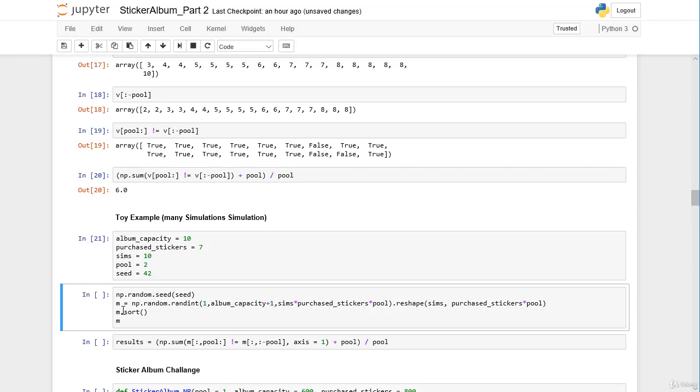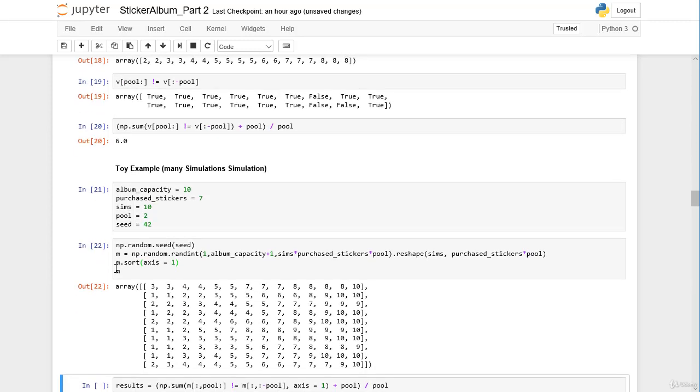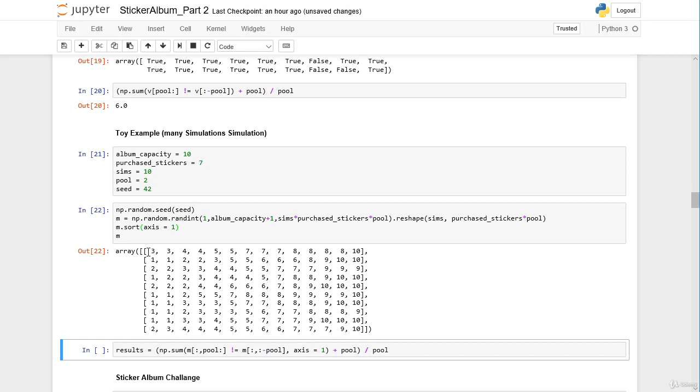And there we're getting a matrix, and we can sort it for each row. So we need to include here axis equals 1. And there we are getting the array, so we have 10 simulations, and we have 10 times the pool or the bucket of 14 stickers.